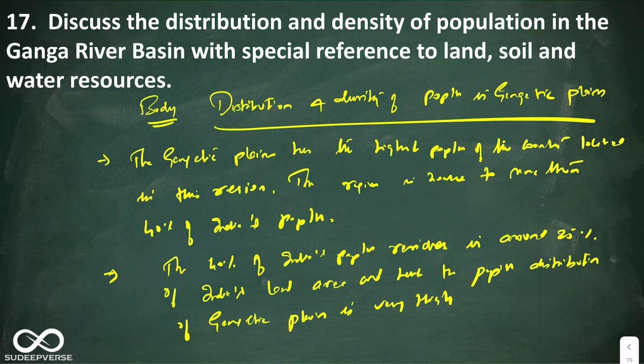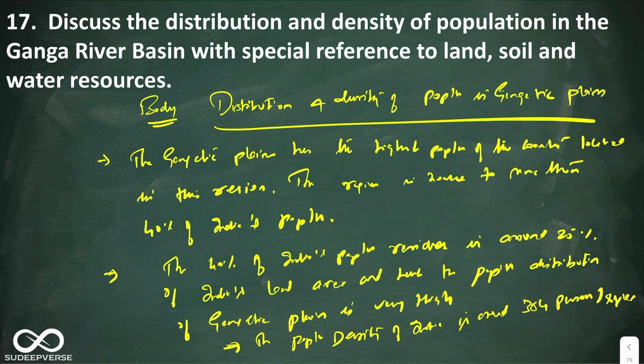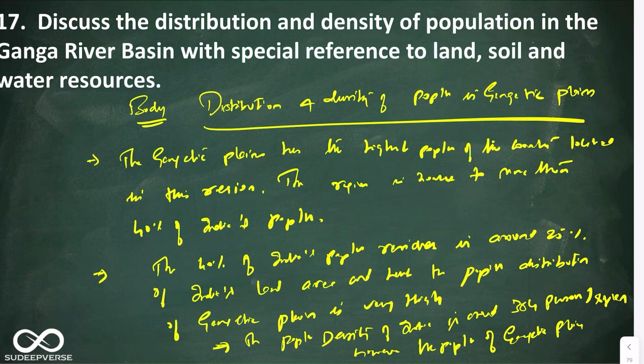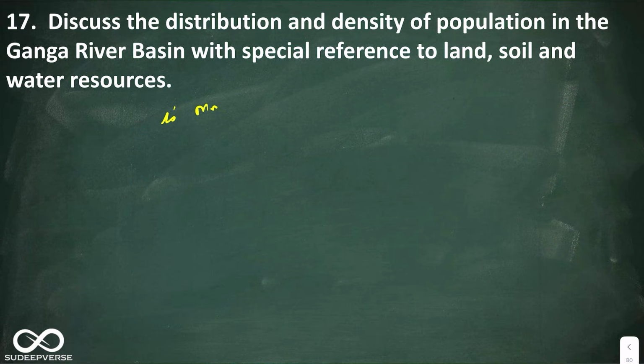The next point you can say the population density of India is around 384 persons per square kilometer. However, the population density of Gangetic plains is more than 1000 persons per square kilometer.